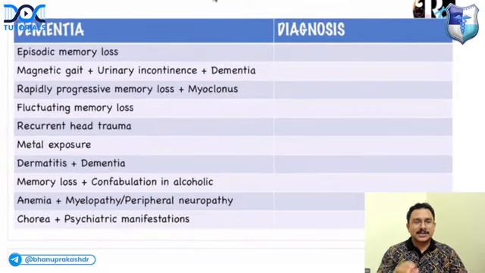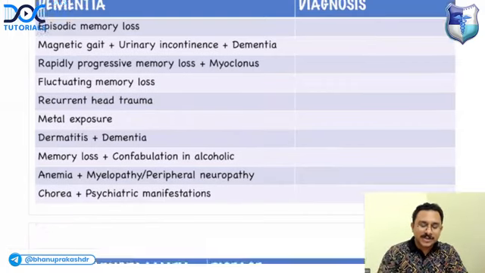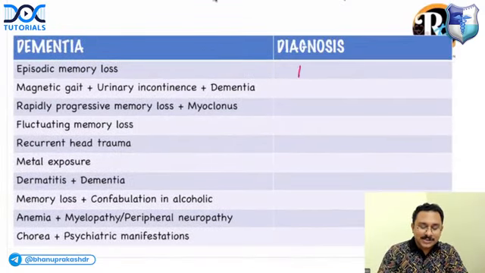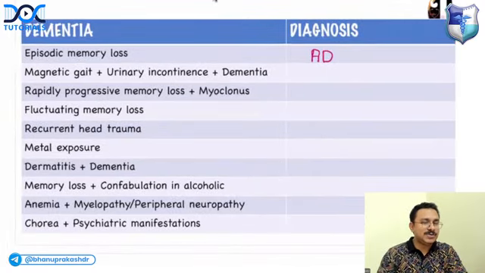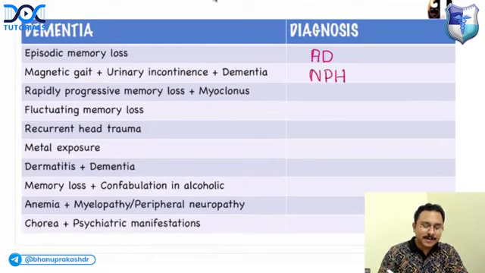Okay, next, if you get some clinical scenario of dementia in the exam: if there is episodic memory loss, what is the diagnosis? Alzheimer's disease, AD. If you get magnetic gait, urinary incontinence, dementia, it is normal pressure hydrocephalus.